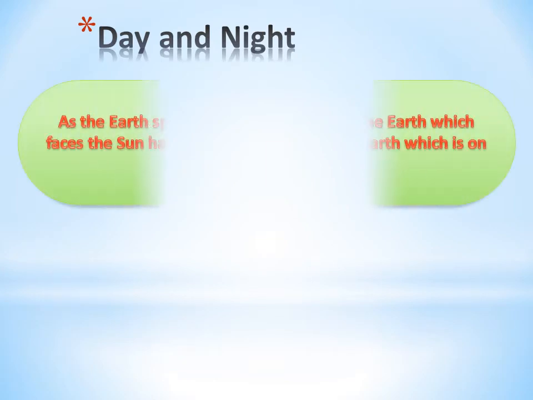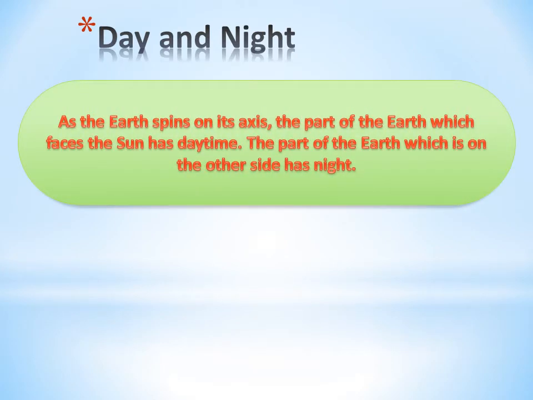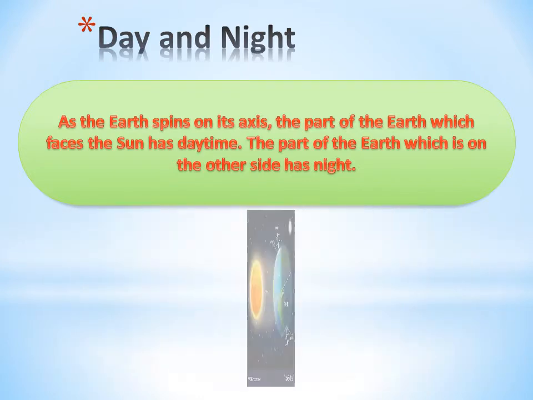Day and night. As the earth spins on its axis, the part of the earth which faces the sun has daytime. The part of the earth which is on the other side has night.